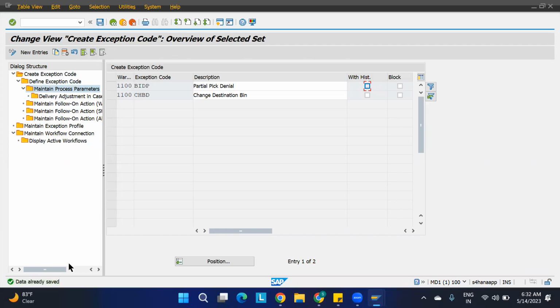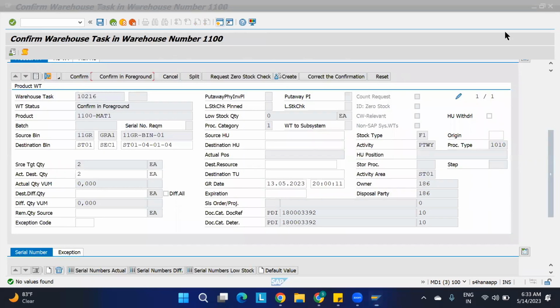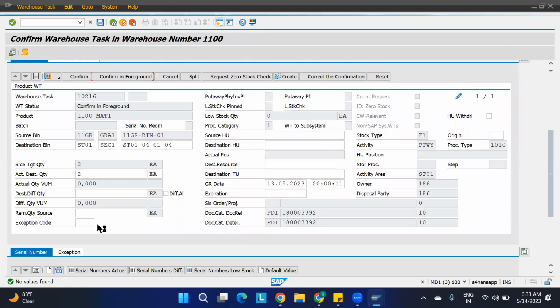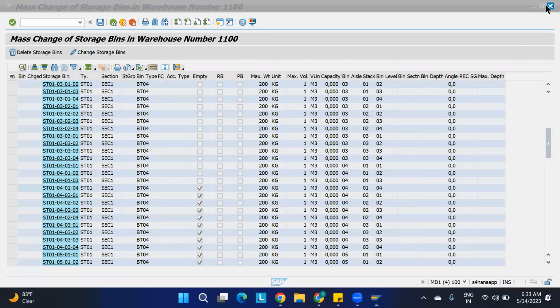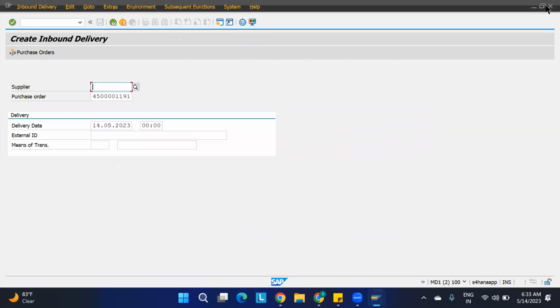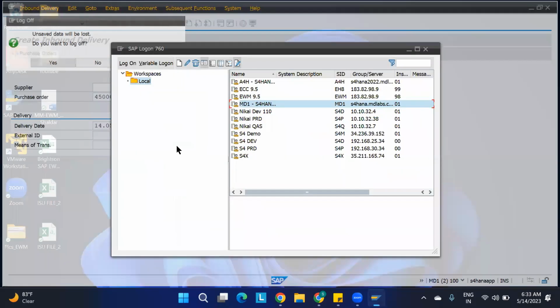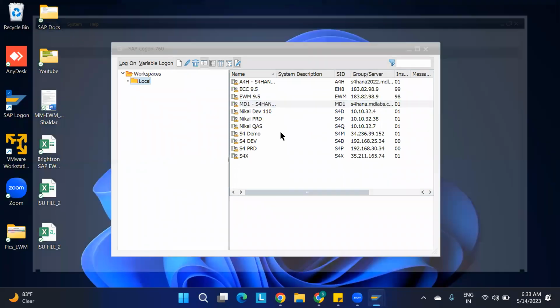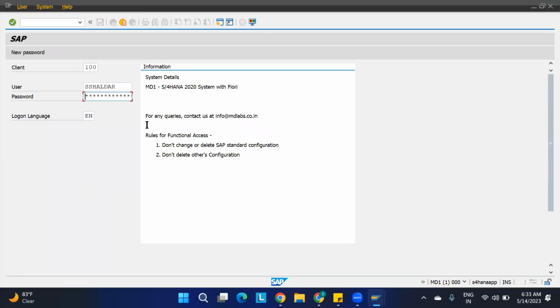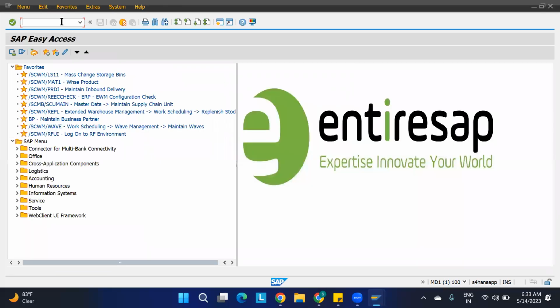No, I have saved, bro. See, data already saved with my data. Why is it not showing the exception code? Refresh and let me come back. What is the issue here? Let me check.